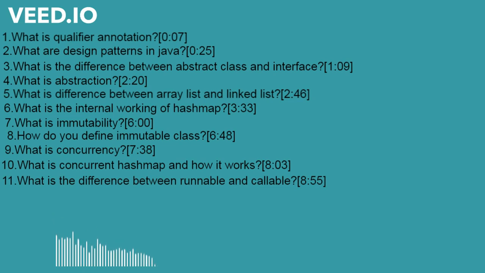Then we should remove all the setters so that nobody else can make any change. We should also make the constructor private, and cloning should be deep. These are the few steps.